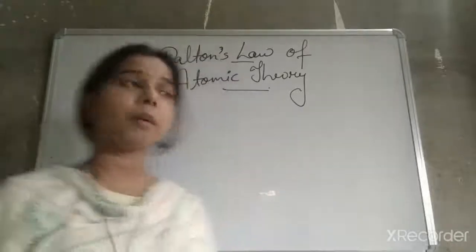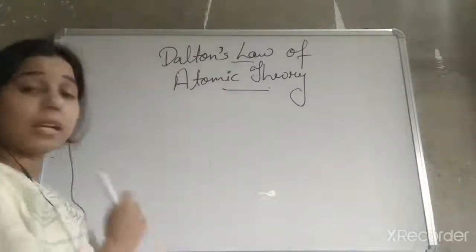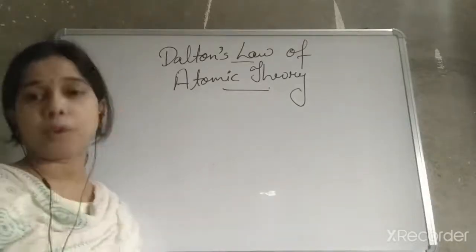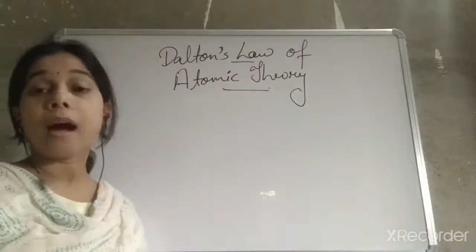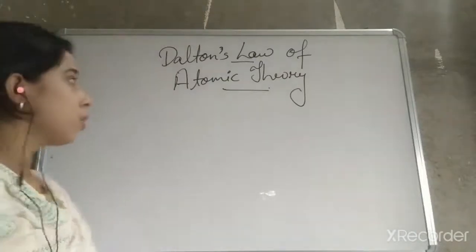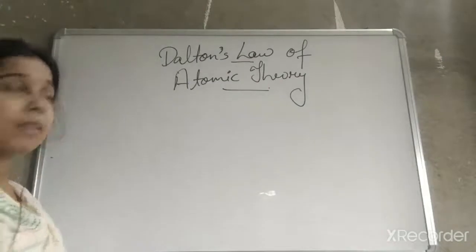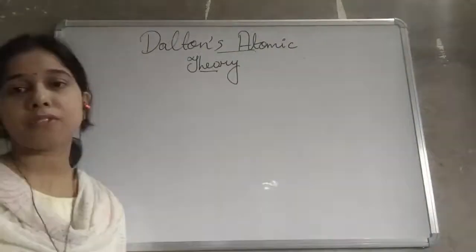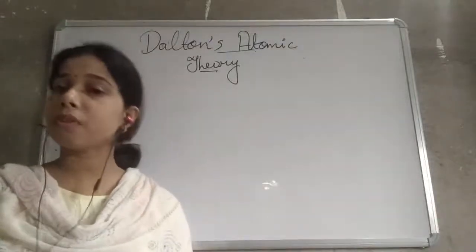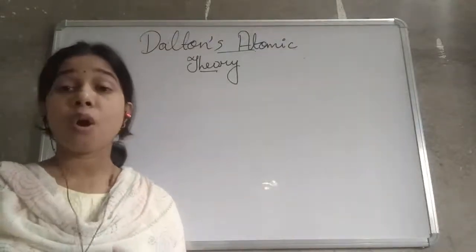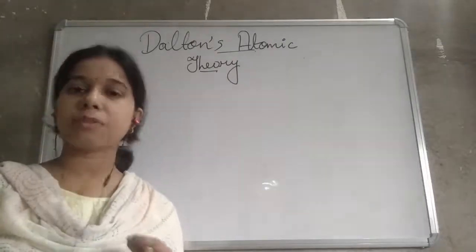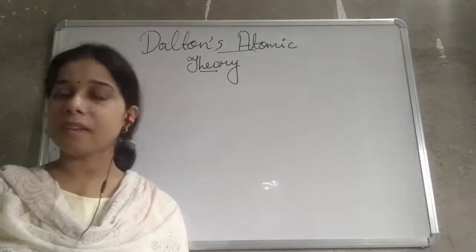Now what are the postulates of the Dalton atomic theory? Let me tell you, this is very important, because most of the time questions related to the postulates of Dalton's atomic theory as well as the limitations of Dalton's atomic theory will be asked. So we'll start with the postulates. If we see the first postulate of Dalton's atomic theory, student, it states that all the matter around us is made up of extremely small particles, and that is known as atom.